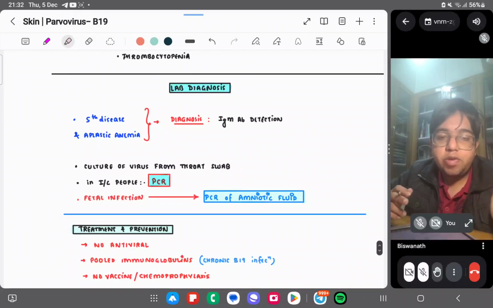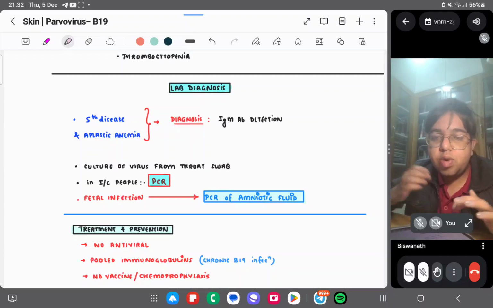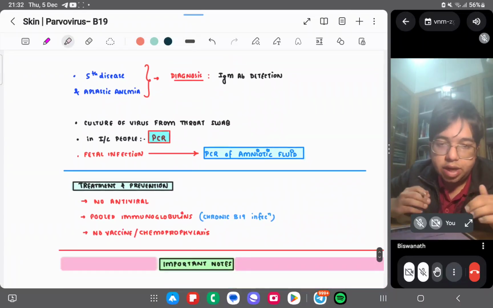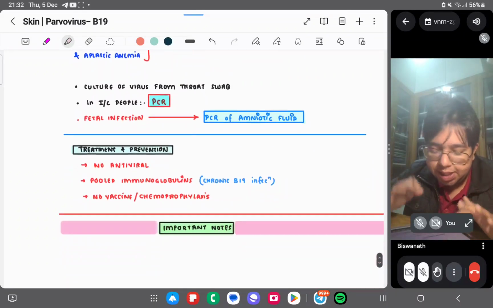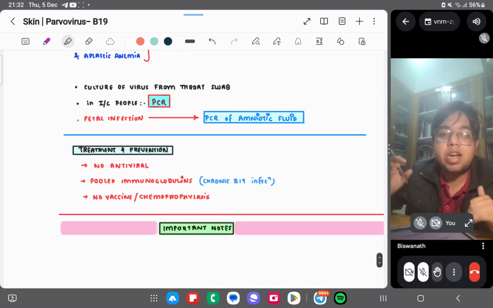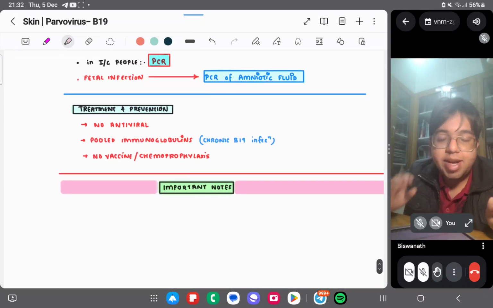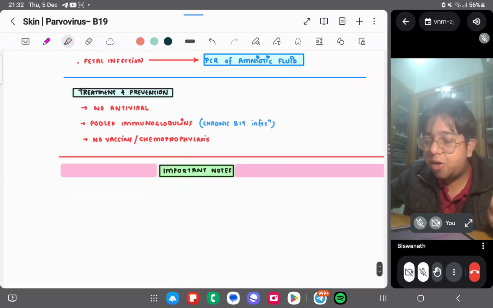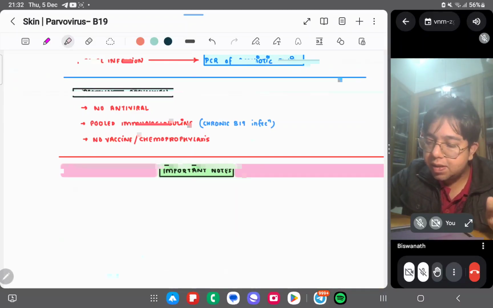And lab diagnosis, you can do it for fifth disease and aplastic anemia. You can do IgM antibody detection. Okay, you can do a throat swab and cultivate the virus. In immunocompromised people you can use PCR, and for fetal infection, you can do PCR of amniotic fluid. Treatment is no antiviral, pooled immunoglobulins, and no vaccine is available. Okay, so that's about parvovirus. Let's move on to the next virus.